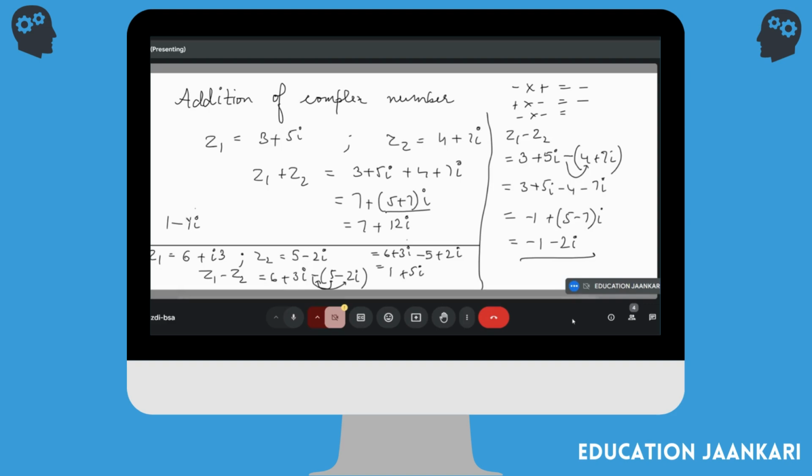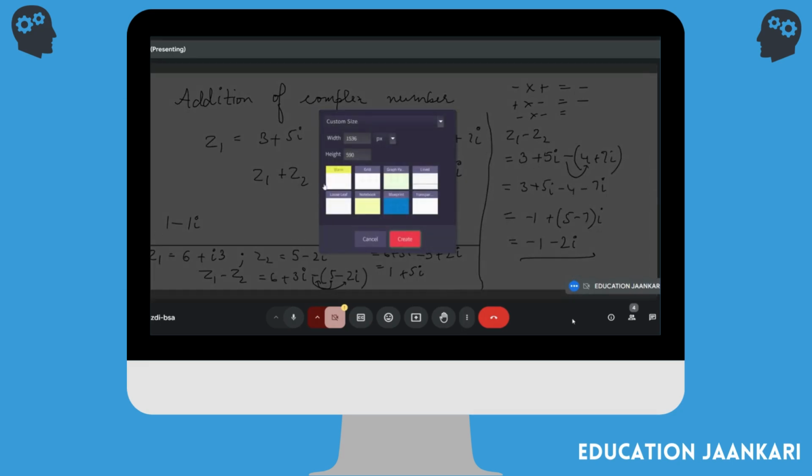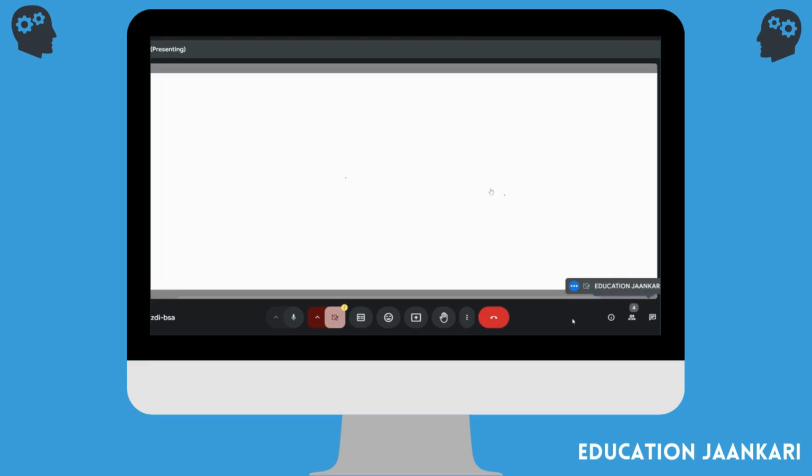Okay, Kashvi. Now let's move to the other topic. We'll do the basics and then we'll do the questions again. What did I tell you? What is iota? Root minus 1. Now, if I do iota squared, then what does that mean? I'm doing root minus 1 whole square. And what will happen now? What is square of root minus 1?